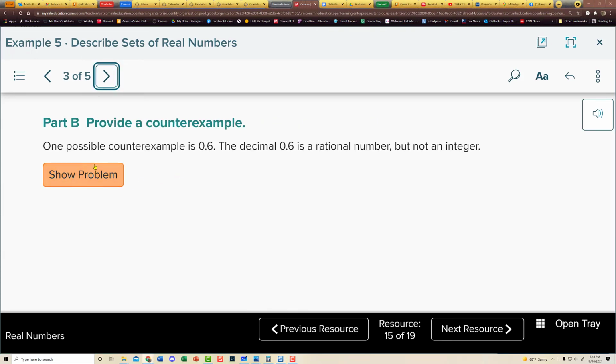To provide a counterexample, one possible counterexample would be 0.6. That is a decimal value that's a terminating decimal. It is not going to be an integer, and that is a proof that not all rational numbers are integers. 0.6 is a rational number, but 0.6 is not an integer.